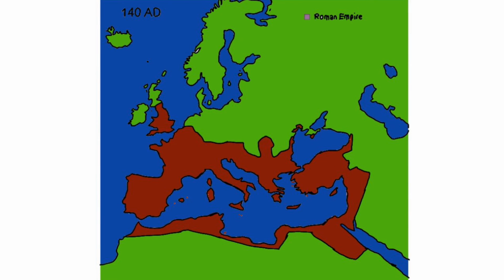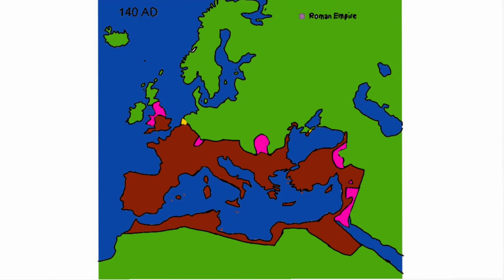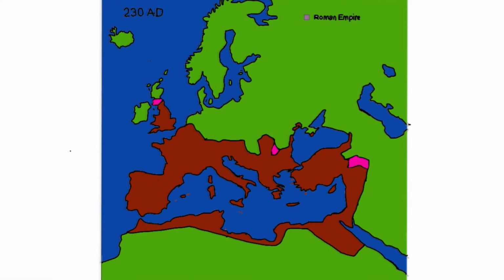By 140 AD, the empire had taken almost all of Great Britain, some more land on the Crimea, and some land in North Gaul. Just in case you were not aware, the pink means new land and the yellow means lost land. By 230 AD, the empire was at its height. There were no land losses, and the empire took some minor land in the UK, Greece, and Syria.